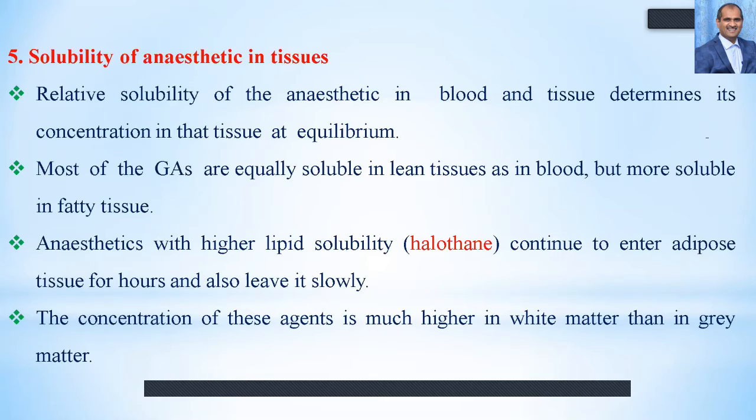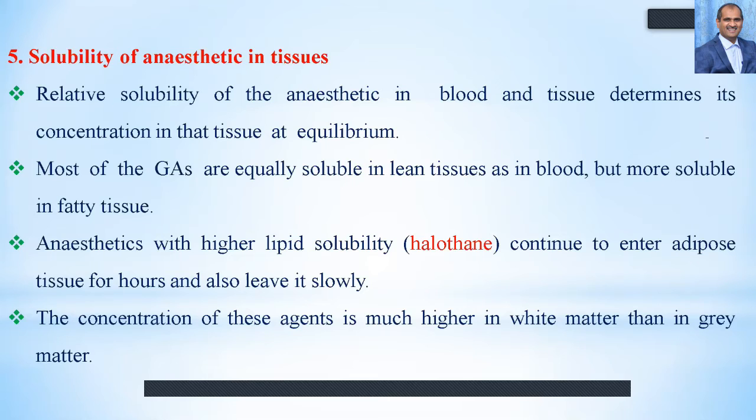That's why most of these volatile agents are lipid soluble, and they are going to pass the blood brain barrier, and the fatty tissue accumulates the anesthetic agent. Anesthetics with higher lipid solubility like halothane continue to enter adipose tissue for hours and also leave it very slowly. That's a very common factor in barbiturate type anesthetics. For example, whenever halothane is administered, it will enter the adipose tissues of the body because it has very high lipid solubility.